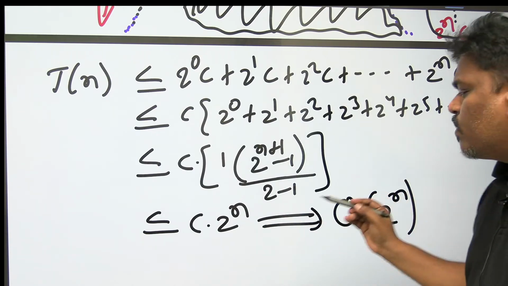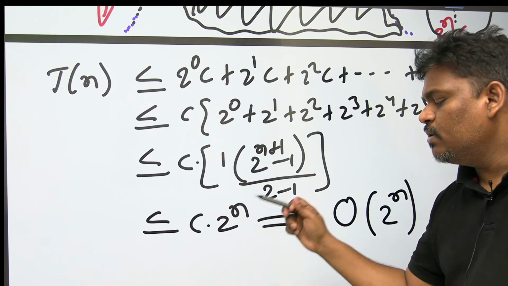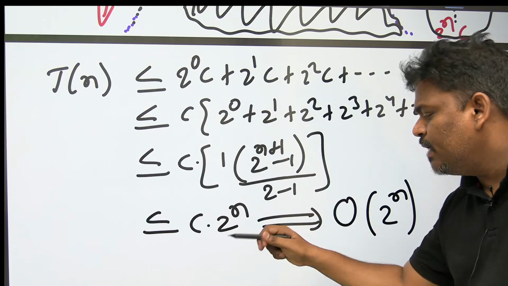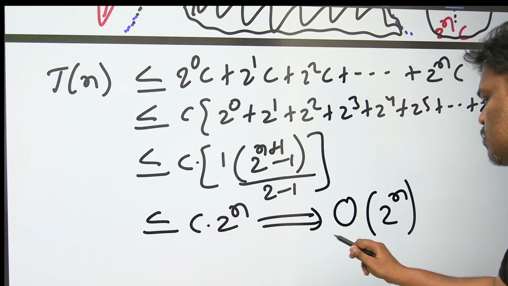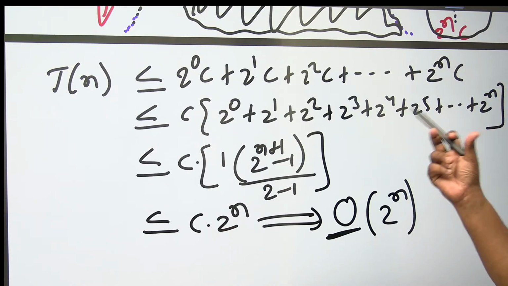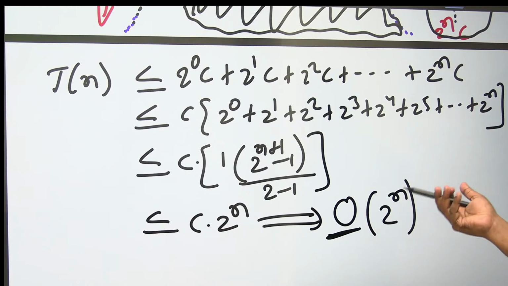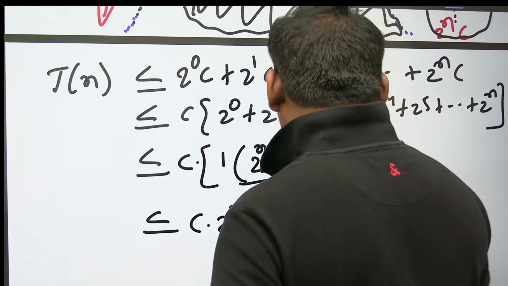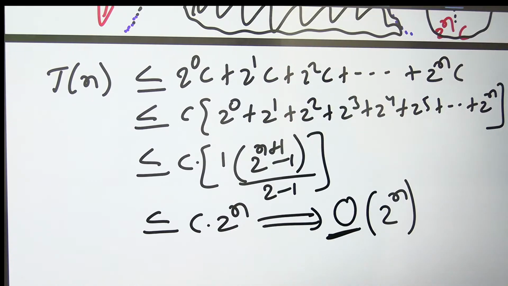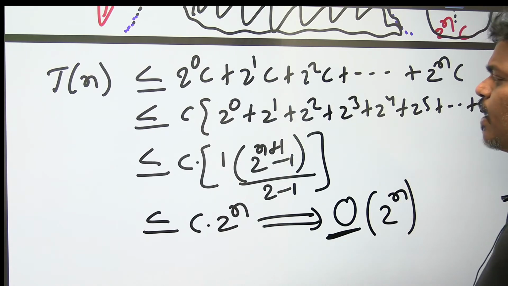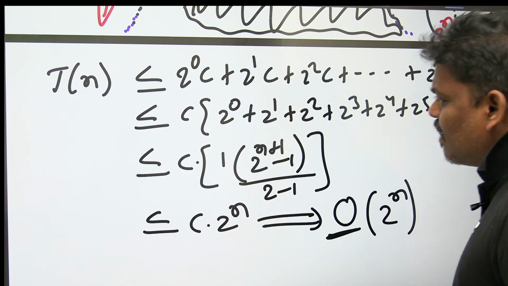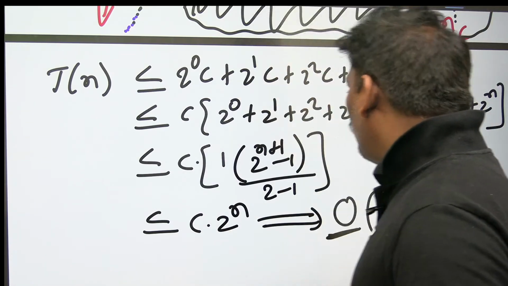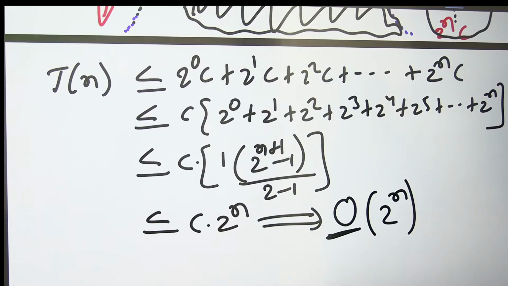Remember, this 2 power n is not the actual time complexity. This 2 power n is a little extra. Extra means big O; the name itself says big, meaning more. So the time complexity of this program is big O of 2 power n, not exactly 2 power n. Big O means more.